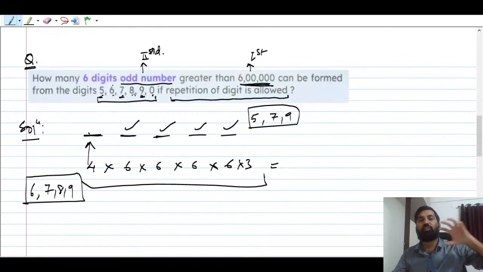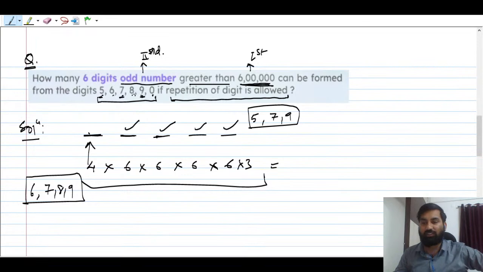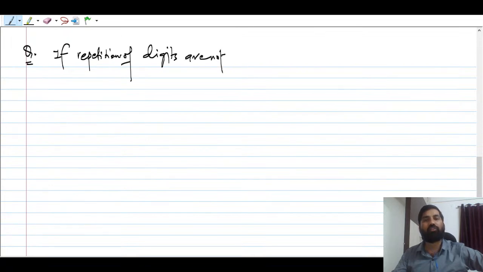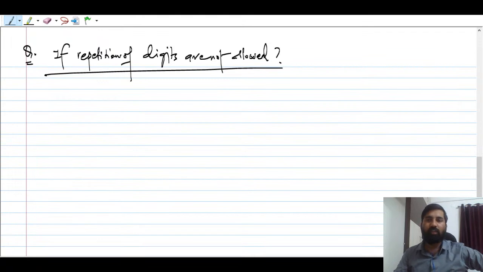You have to form a 6-digit odd number that should be greater than 6 lakh, formed from the digits 5, 6, 7, 8, 9, 0, if repetition of the digits is not allowed. Same question, if repetition of digits is not allowed. Tell me fast now. If repetition of the digit is not allowed, see, now there will be a case.